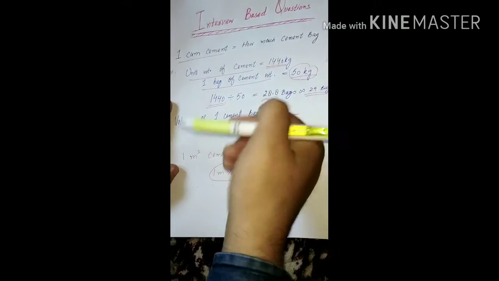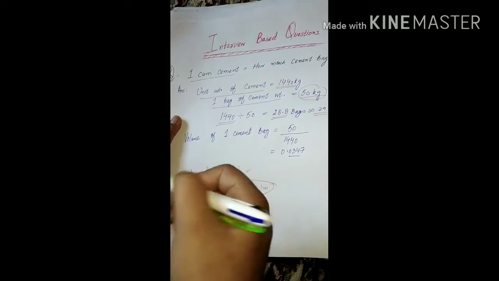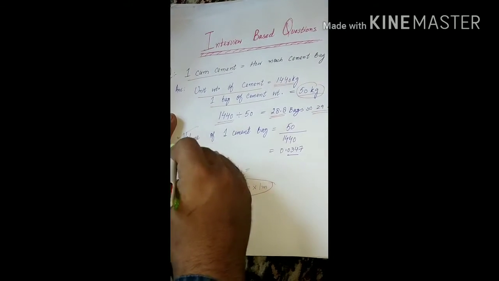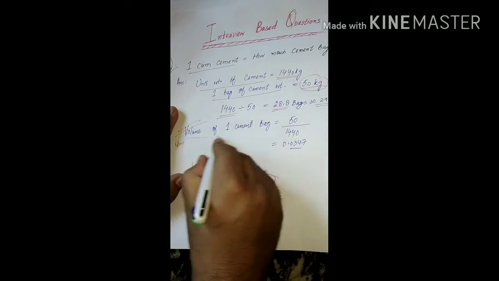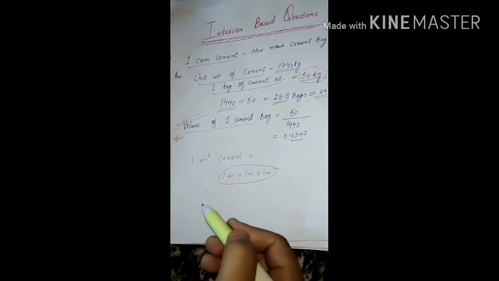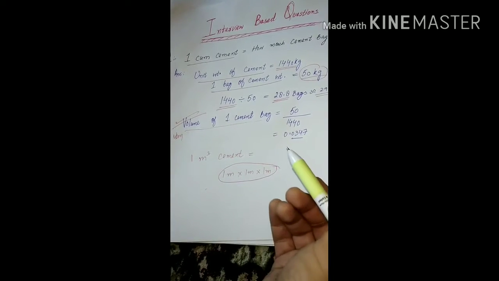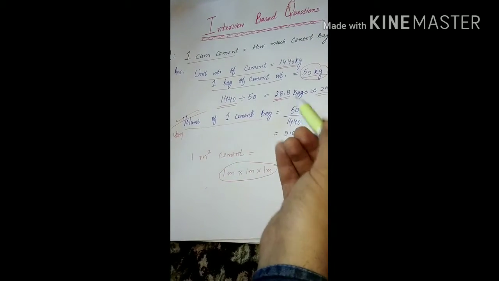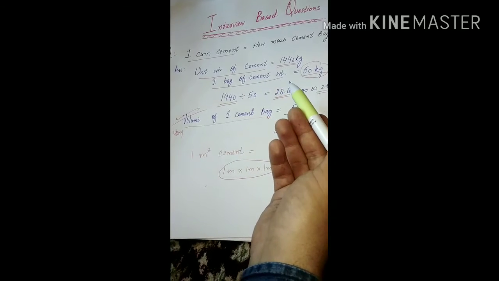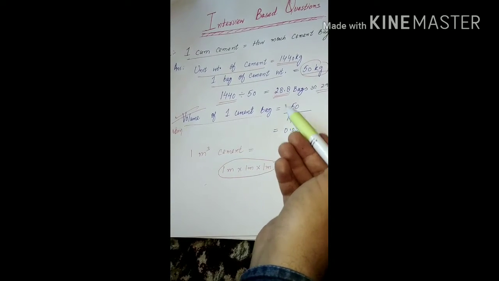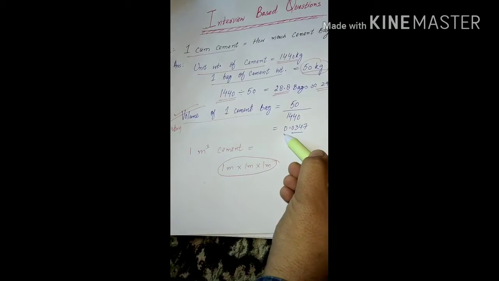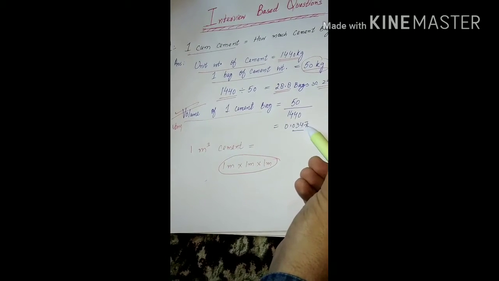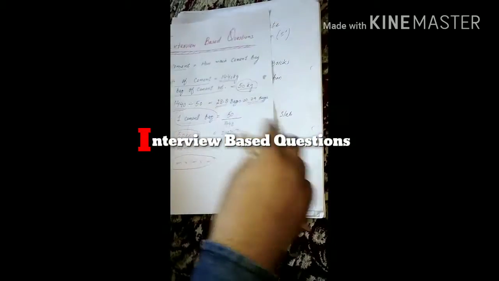This is a very important question. So what about volume? This is also very important. The volume of 1 cement bag is the weight of 1 bag, that is 50 kg, divided by the unit weight, so 50 divided by 1440. We get 0.0347 cubic meter, which is the volume of 1 bag of cement. This is the first question.